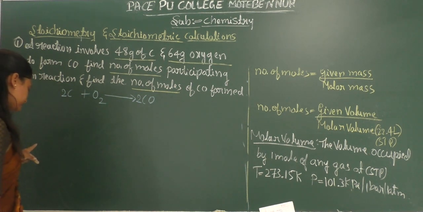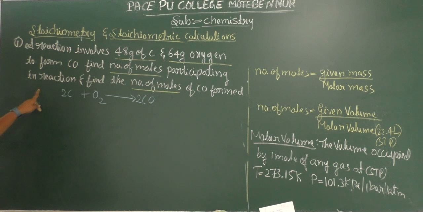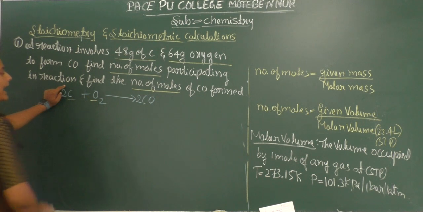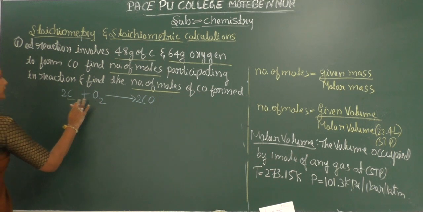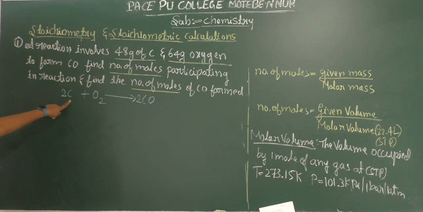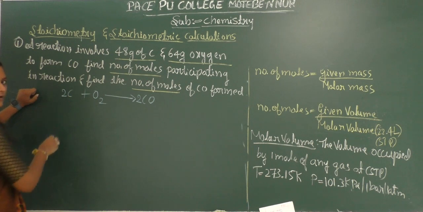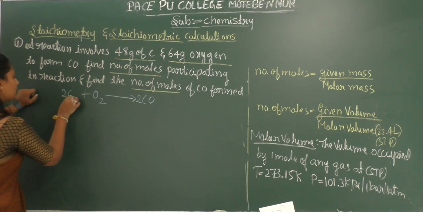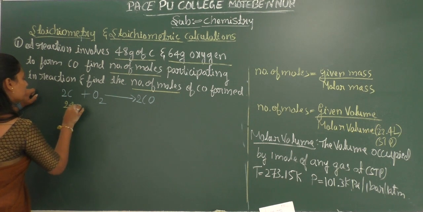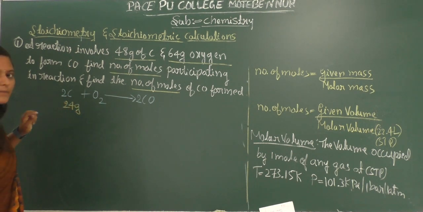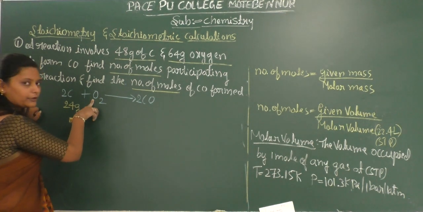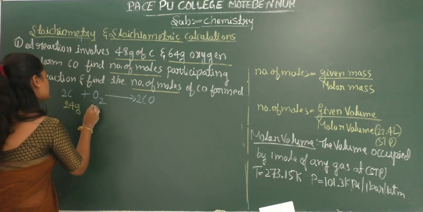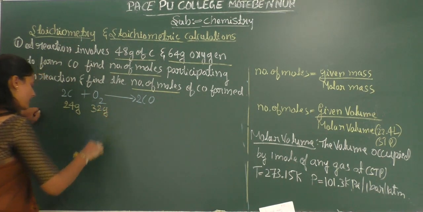Participating in the reaction means we have to find the total number of moles of carbon and oxygen which are involved in the reaction. The atomic mass of carbon is 12, so 12 into 2 is 24 grams of carbon, which reacts with 16 into 2, since the atomic mass of oxygen is 16, that is 32 grams of oxygen.